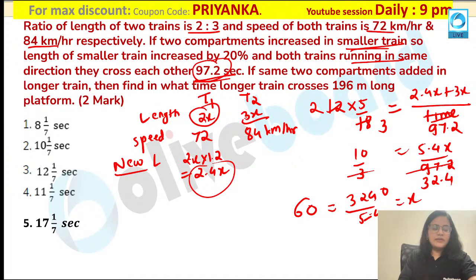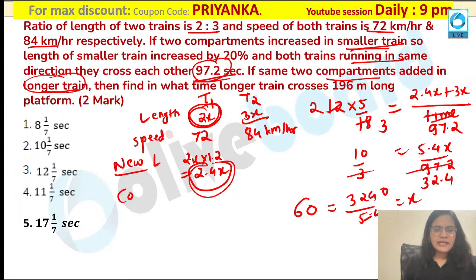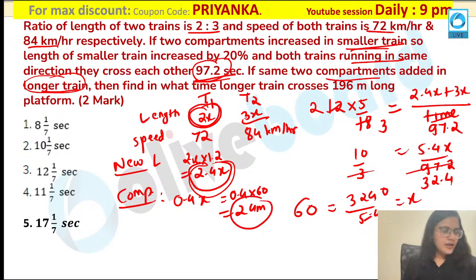Now once you have calculated x value, what is said in your question? They are asking you that if two same compartments are added to a longer train. Now what is the length of compartment over here? 2x was the original length. This is 2.4 over here. So can I say my compartment length would be 0.4x? That is nothing but 0.4 into 60, that is 24 meters are my compartment over here.